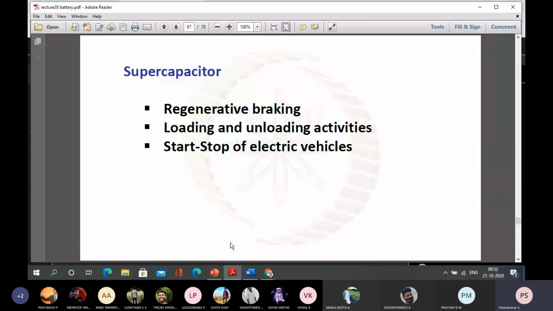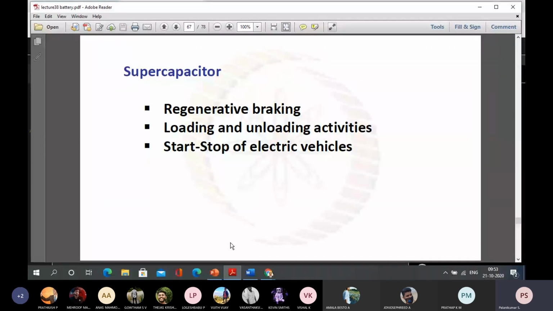When we see regenerative braking, we can see a huge amount of energy, around 0.16 unit that we can save. In order to save that energy, the battery cannot store it immediately. Automatically it will transfer to the supercapacitor, then through the capacitor it will reach. It is placed between capacitor and battery. So through a step-by-step process, automatically from the supercapacitor we can transfer the power to the batteries.